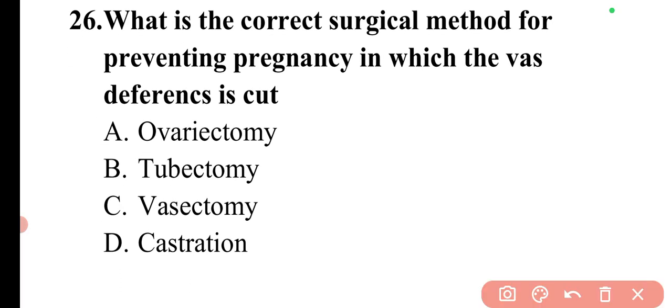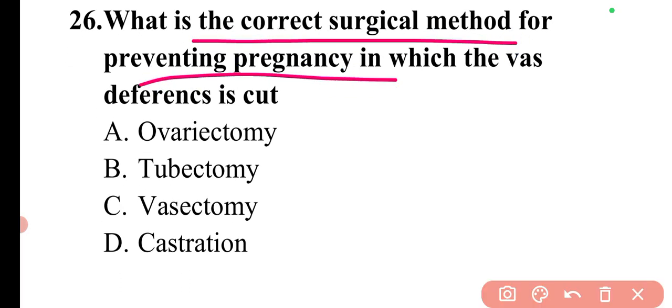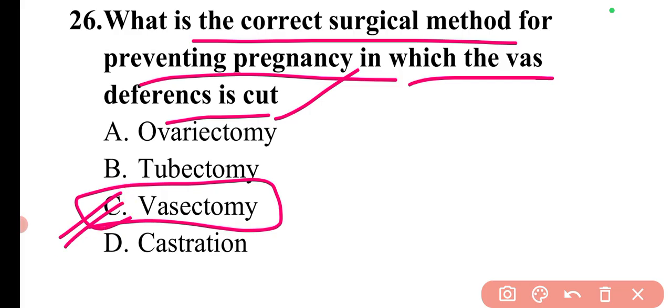Next question is, what is the correct surgical method for preventing pregnancy in which vas deferens is cut? So this method is vasectomy, in which the vas deferens is cut, through which the sperm travels.